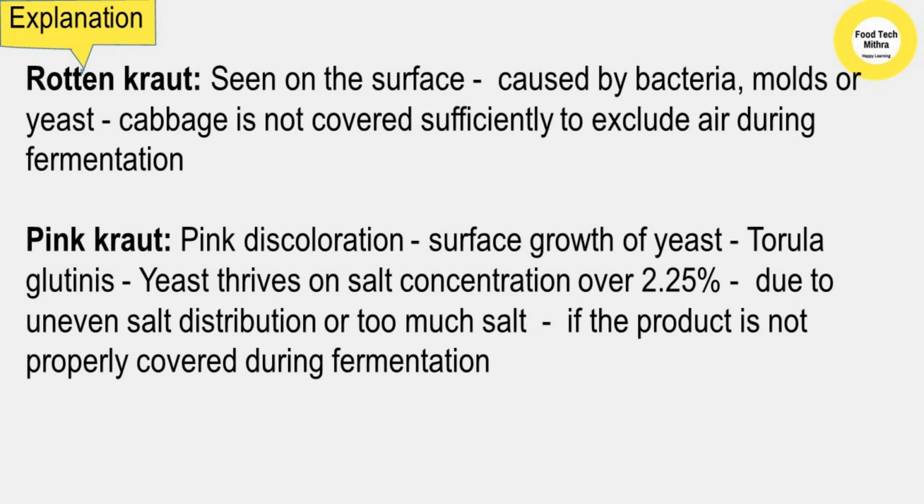And pink kraut, it is the pink discoloration observed in the sauerkraut due to the surface growth of the yeast called Torula glutinis. The yeast growth is due to uneven salt distribution or too much salt, or if the product is not properly covered during fermentation. The yeast thrives on salt concentration over 2.25%.